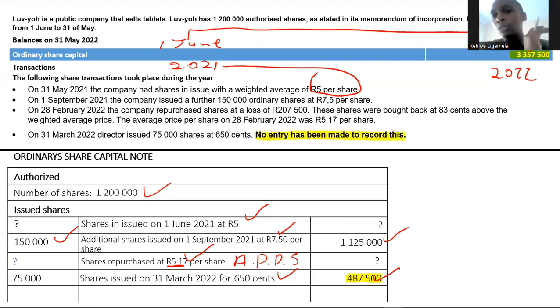So it is not in that 3,357,500. The rest, they just kept quiet. And if they keep quiet, you must just know that it has been recorded unless they tell you otherwise. So the buyback of shares and everything else has been taken into account in that amount, except for the last transaction, which relates to new shares being issued.